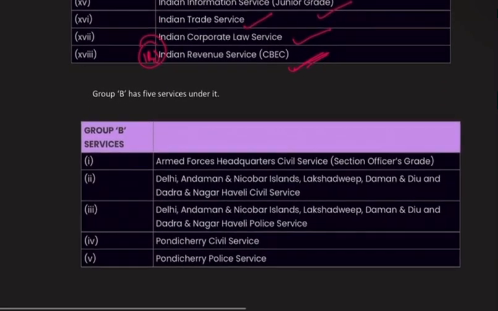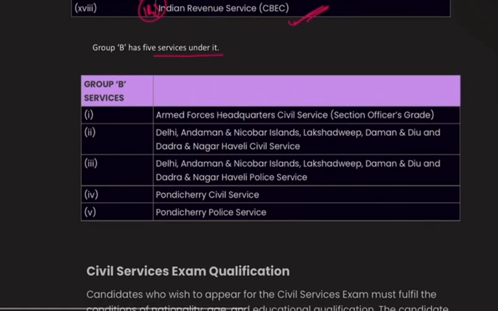Okay, now Group B services has 5 services under it. Armed Forces Headquarters Civil Service, Section Officers Grade. Delhi, Andaman and Nicobar Islands, Lakshadweep, Daman and Diu and Dadra and Nagar Haveli Civil Service. Delhi, Andaman and Nicobar Islands, Lakshadweep, Daman and Diu and Dadra and Nagar Haveli Police Service. Okay, this one was the civil service and this one is the police service. Pondicherry Civil Service and Pondicherry Police Service.